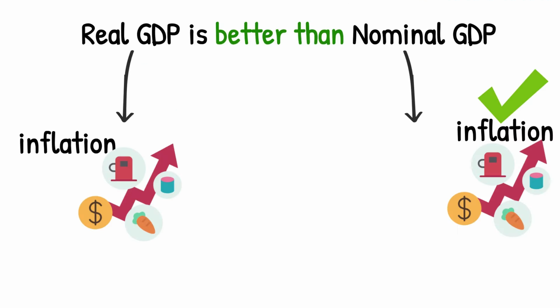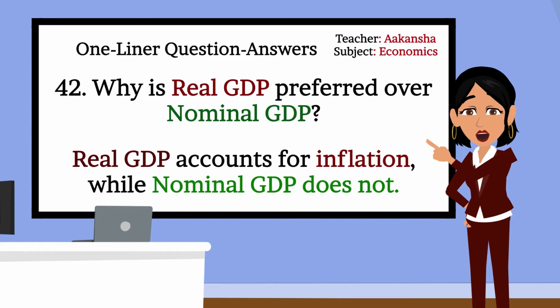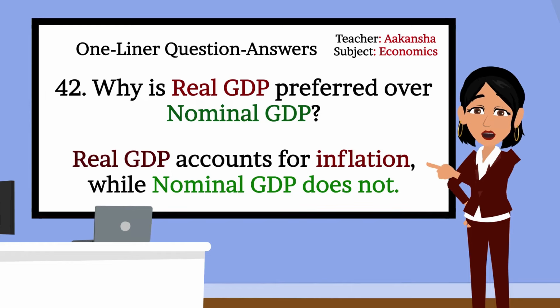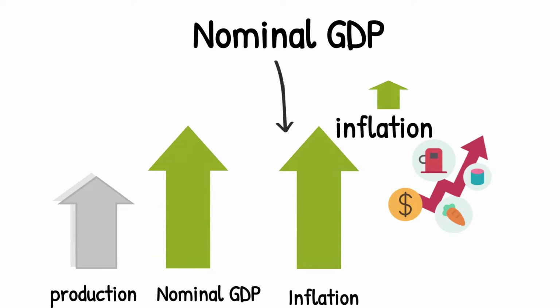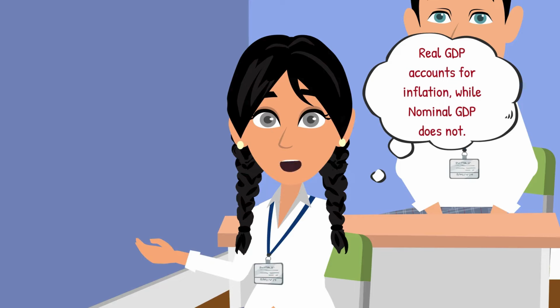Real GDP is better than nominal GDP because it removes the effect of inflation and shows the actual growth of the economy. Correct, Rashi. Real GDP accounts for inflation while nominal GDP does not. Can you explain it a bit? Nominal GDP can rise just because prices go up, even if production stays the same. Real GDP adjusts for price changes, giving a clearer picture of economic growth.